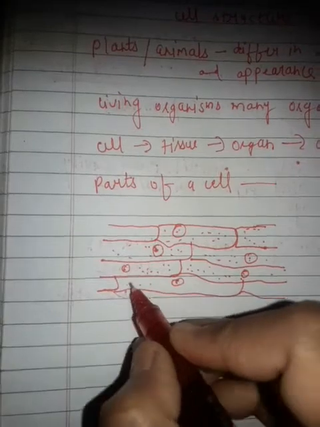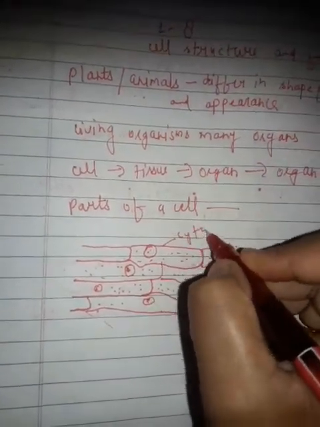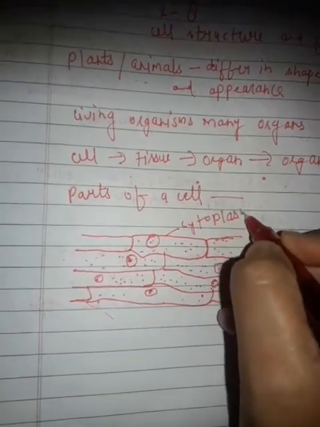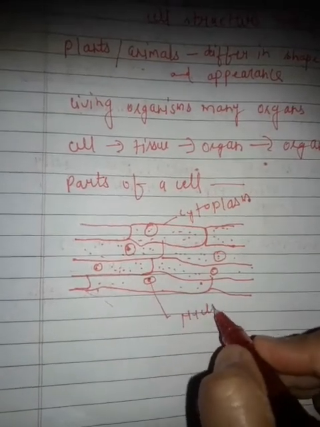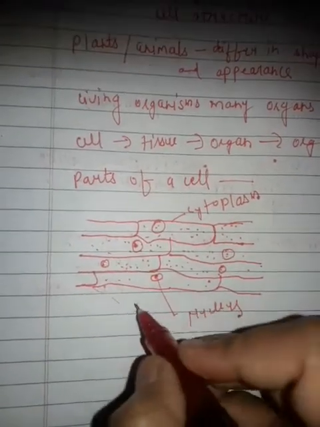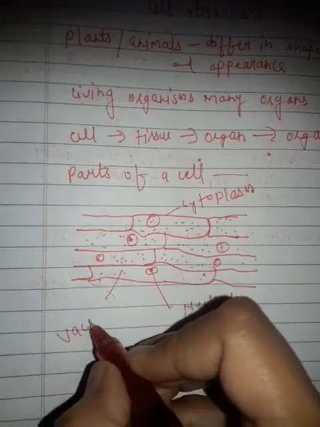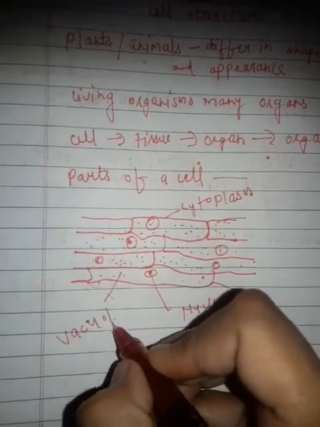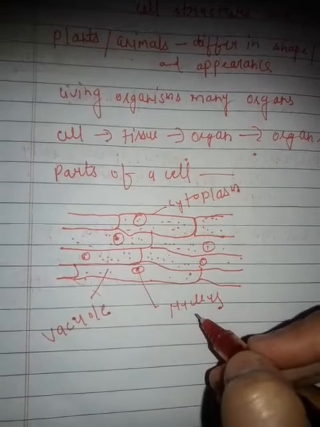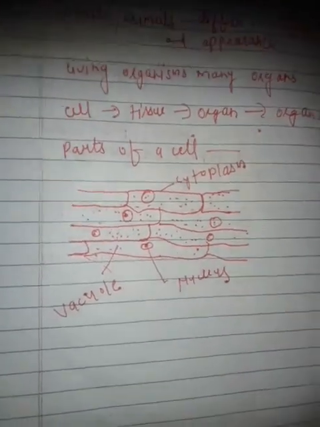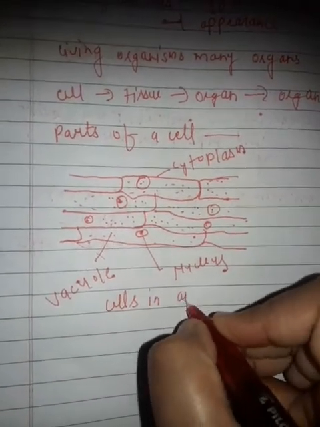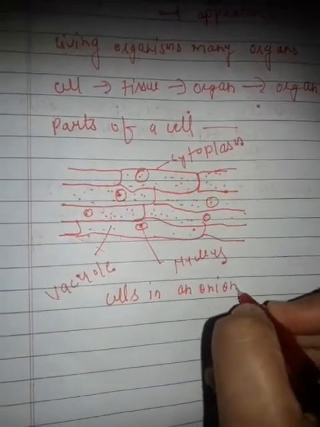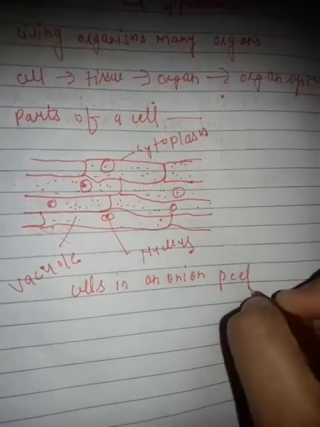This is the cell in onion peel. This is the cytoplasm, nucleus, and this is the vacuole. Vacuole, nucleus, cytoplasm: cells in an onion peel.